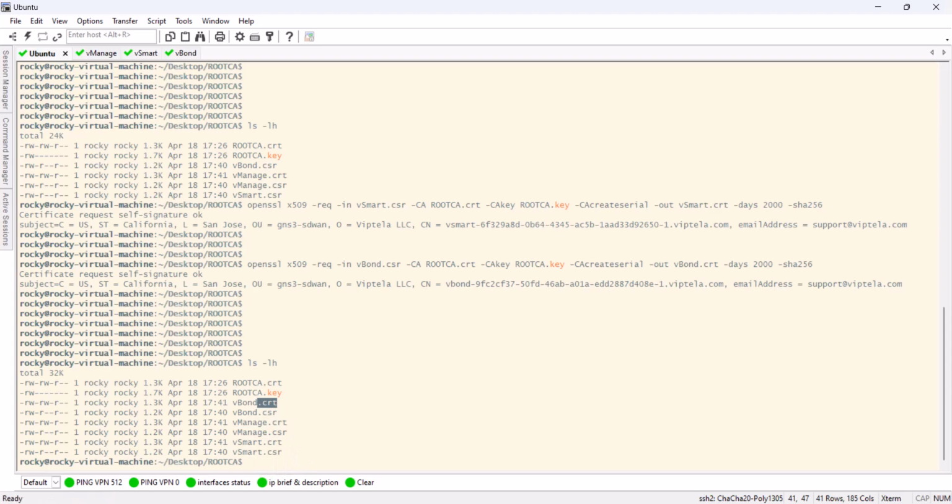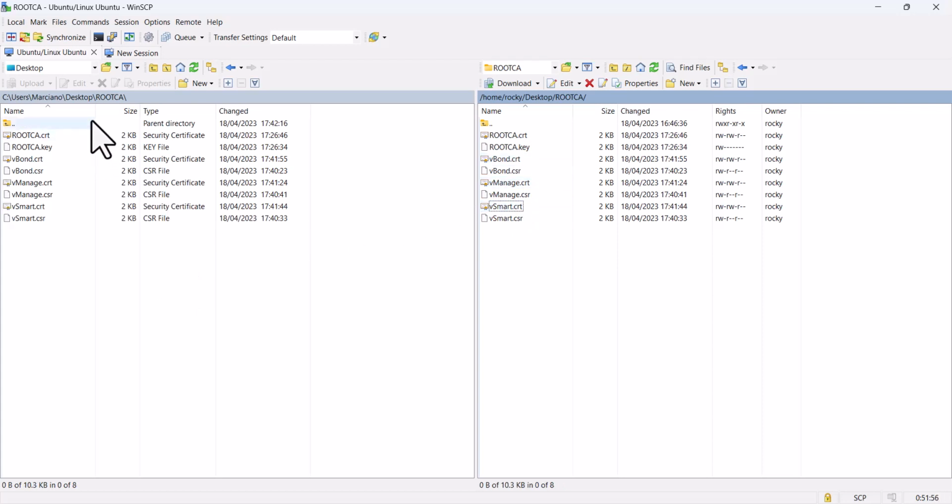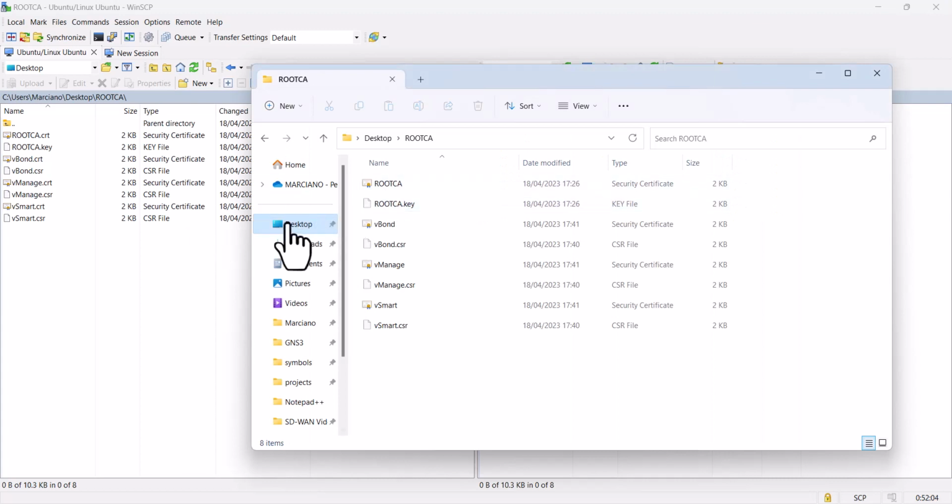Now let us go back and refresh, and now you see vBond, vManage, and vSmart, and copy into your desktop root CA. So desktop, ROOTCA, and I can see them here.